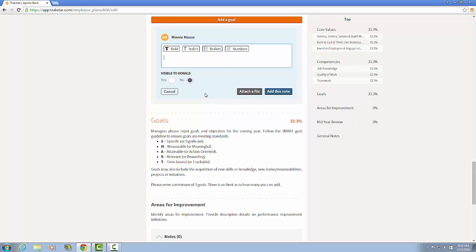When adding notes, it is extremely important to be descriptive. Include examples and details. Adding a note that says, "I met my goal," or "the employee did a great job," is invaluable. How did you meet your goal? Why did the employee do a great job? Details are key. I am now going to log into an appraisal that is in the scoring phase.